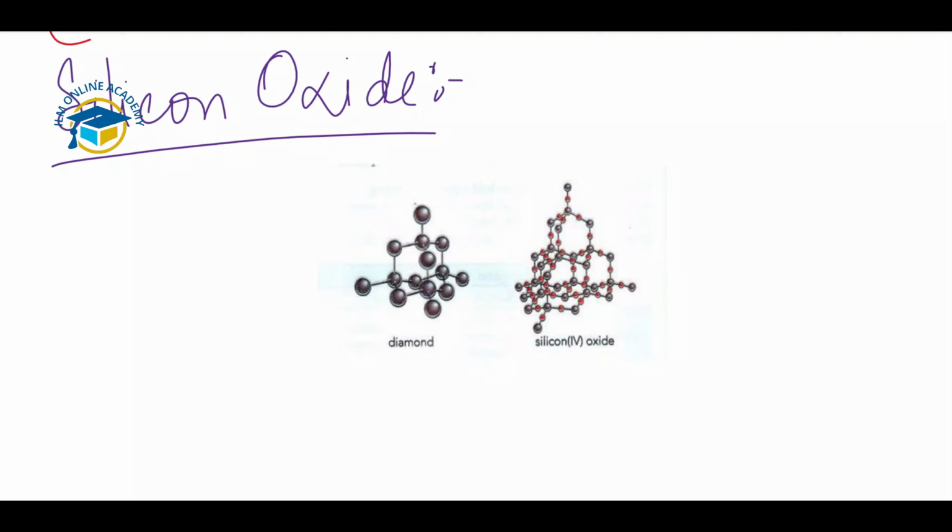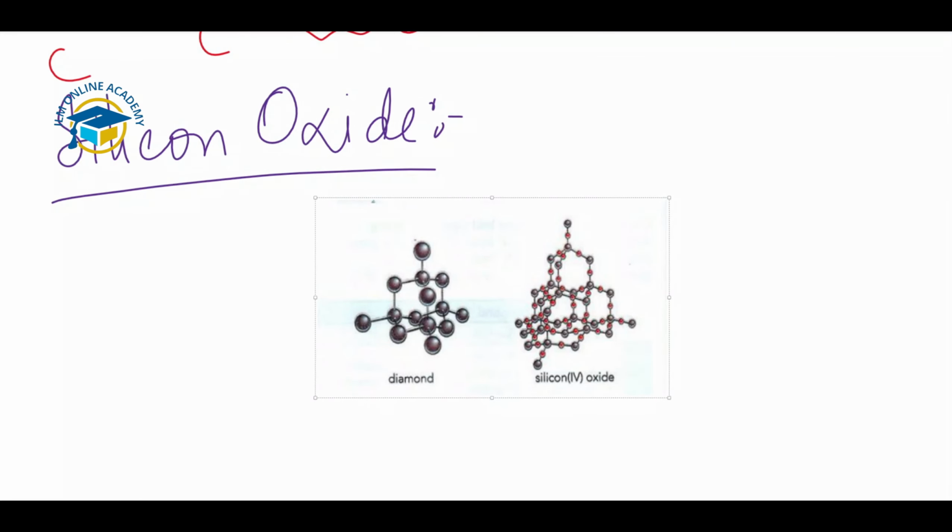Sand and quartz are examples of silica. The silicon oxide found in quartz has a structure similar to diamond. In this structure, each silicon atom is bonded to 4 oxygen atoms. Silicon oxide has the formula SiO2. I have shown you here a comparison of the structure of diamond and silicon oxide.